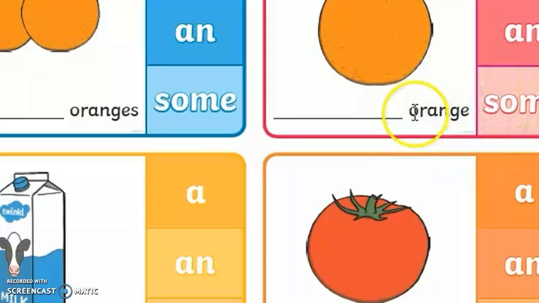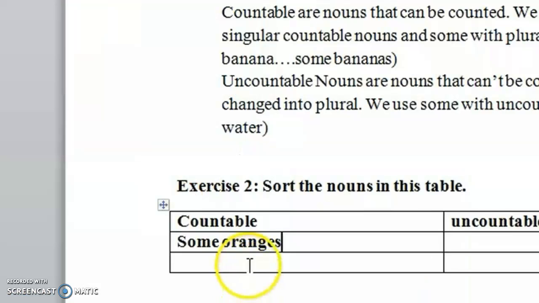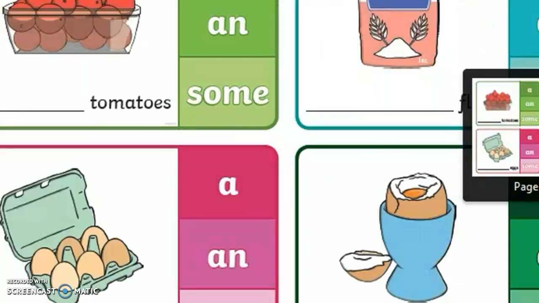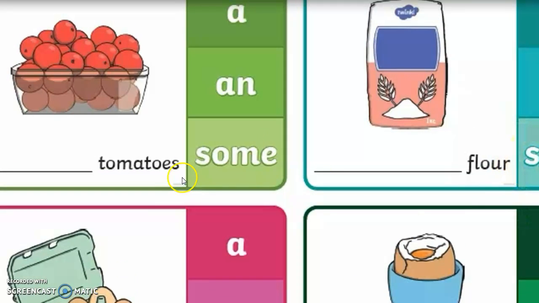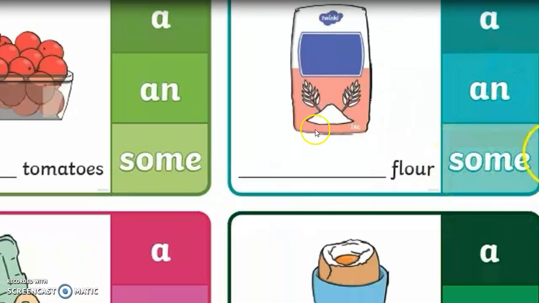Now we'll continue. We have tomatoes. Tomatoes is plural, so we use some, and tomatoes is countable. We can count the tomatoes. Flour is uncountable, so we use some with it.